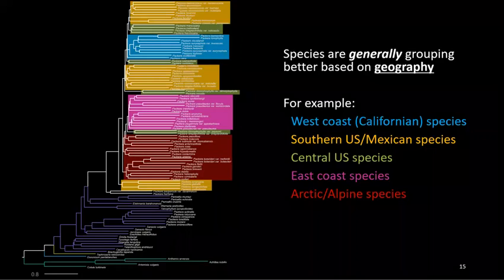which is quite interesting, though not surprising, as other researchers into Packera had previously predicted that geography would be important in Packera speciation events. So far we're mostly seeing that geography generally seems to be a better indicator of evolutionary relationships, at least more so than morphology, base chromosome number, or ploidy level.